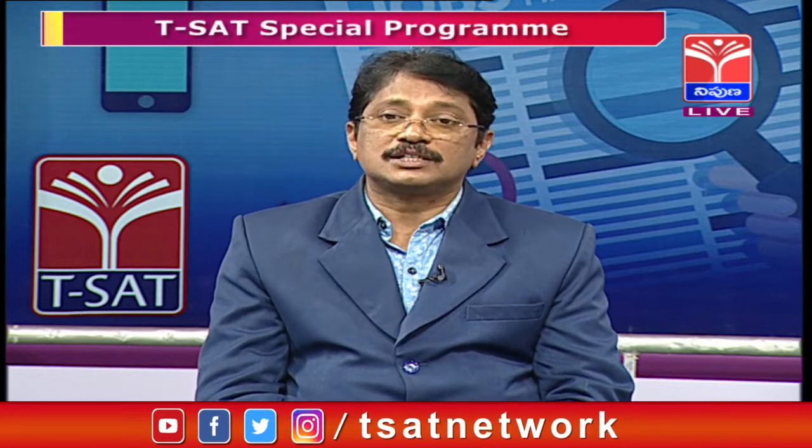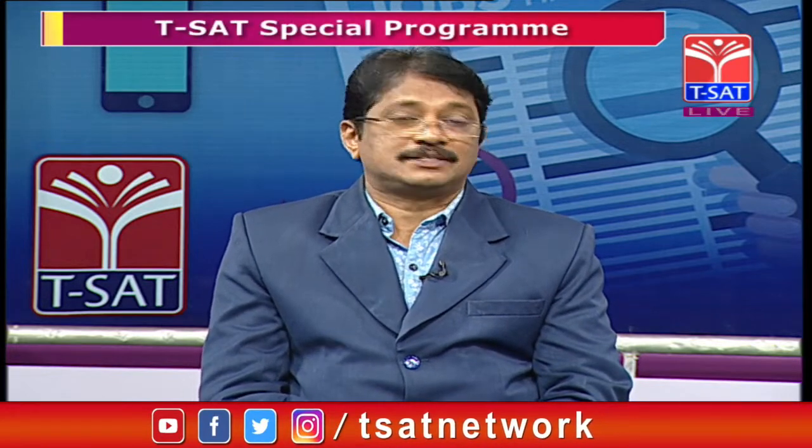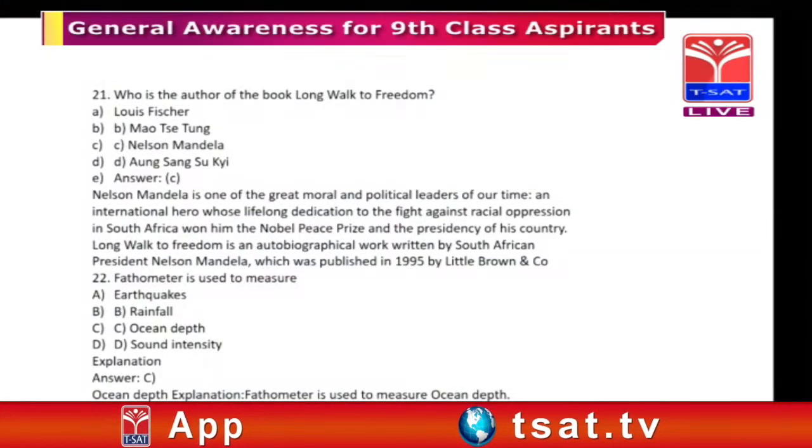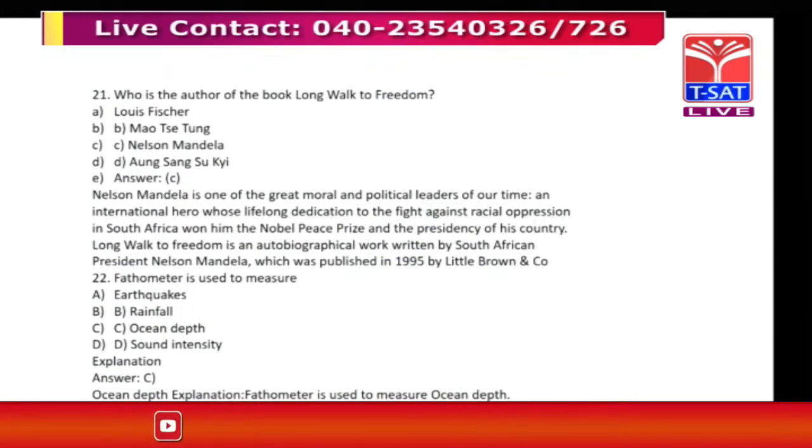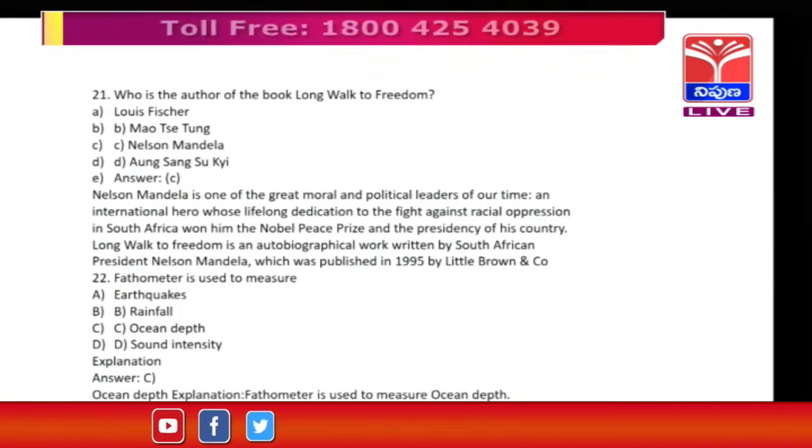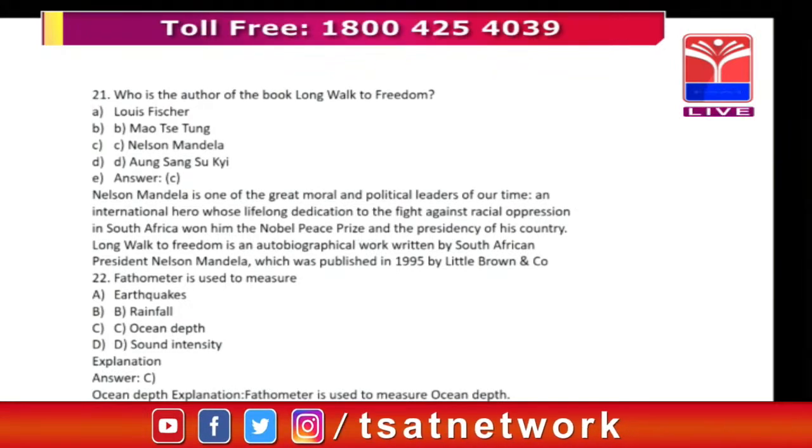Okay, now we are going to ask one question, that is the fathometer. The fathometer is used to measure: earthquakes, rainfall, ocean depth, or sound intensity. Which is the correct answer here?